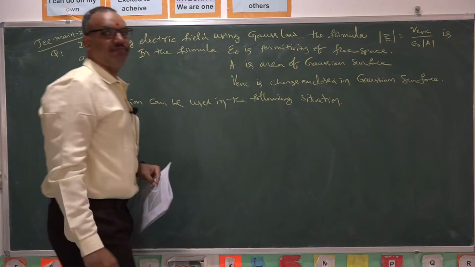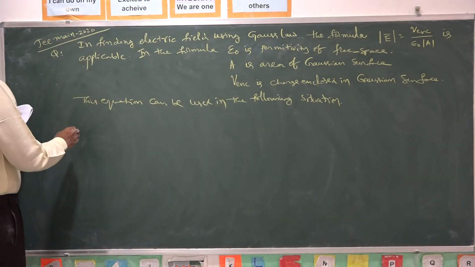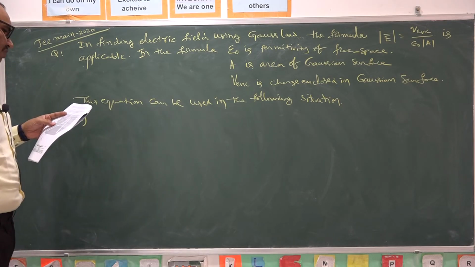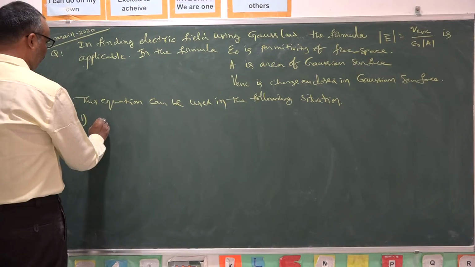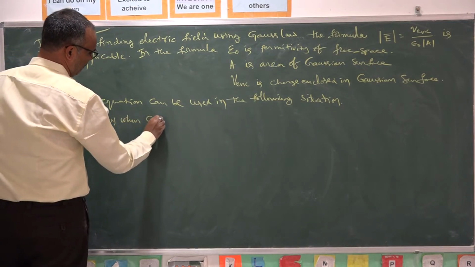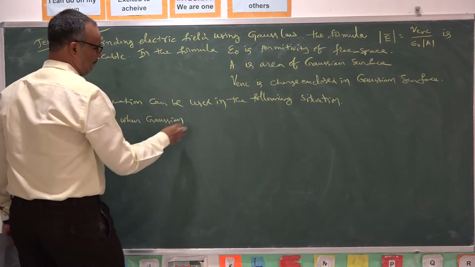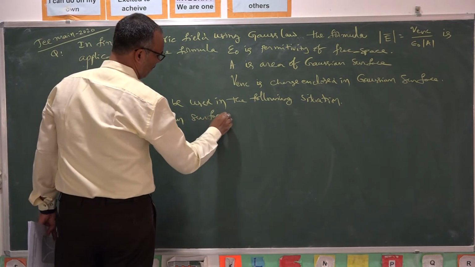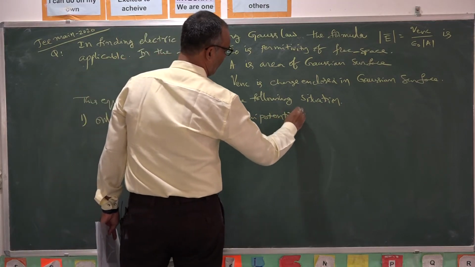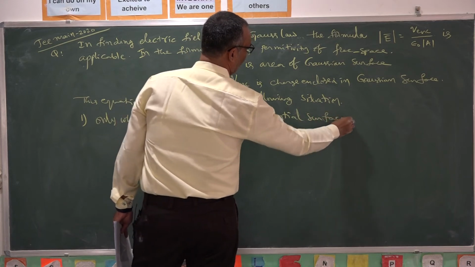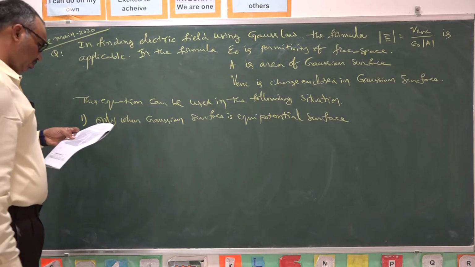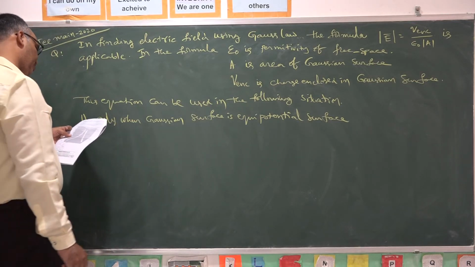So this is the question, and they gave the options like this. First option, only when Gaussian surface is an equipotential surface. Second option, only when mod E bar is constant on the surface.